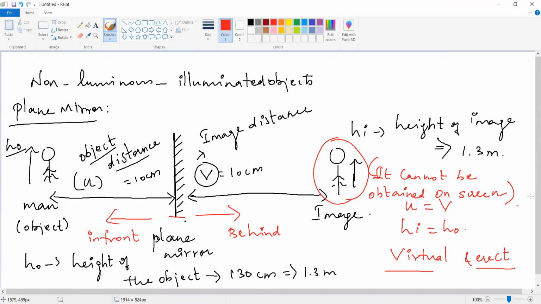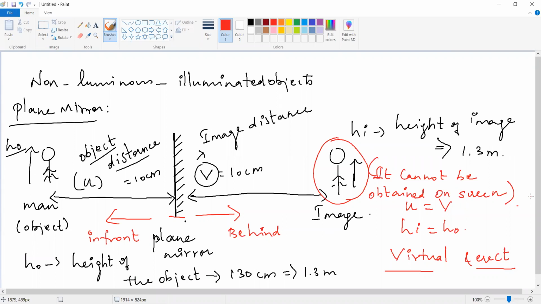And next point is the image which is formed. It is virtual, ma'am. Yes, the type of image formed by plane mirror is virtual and it is erect because it is formed behind the mirror. The virtual image cannot be obtained on screen. Okay, these 4 points are very important. All of you understand these 4 points?